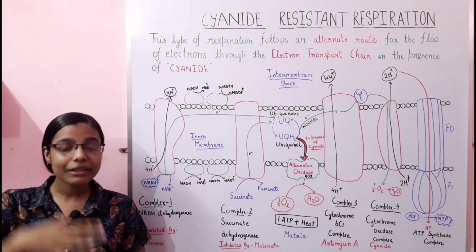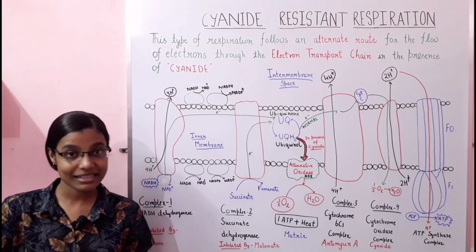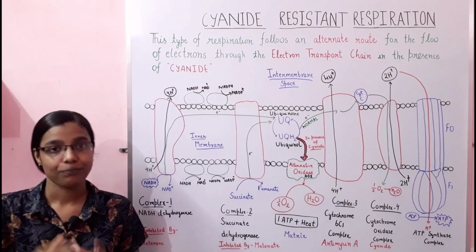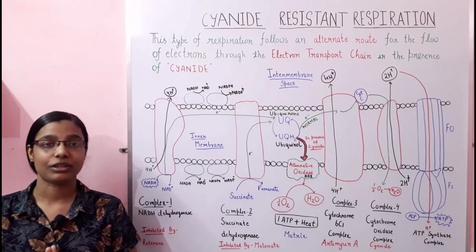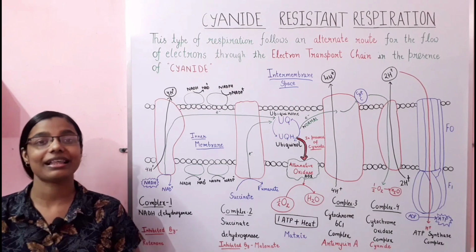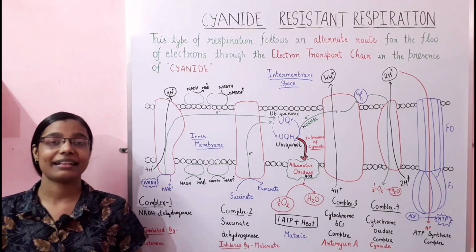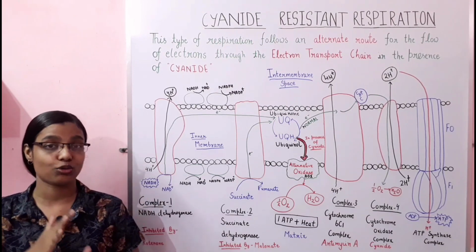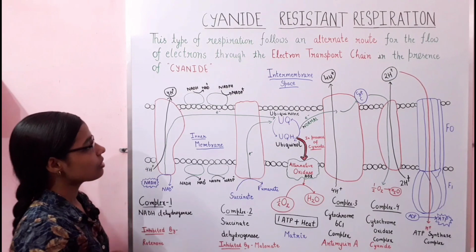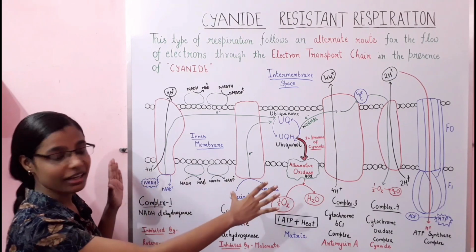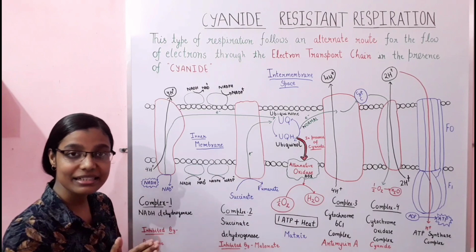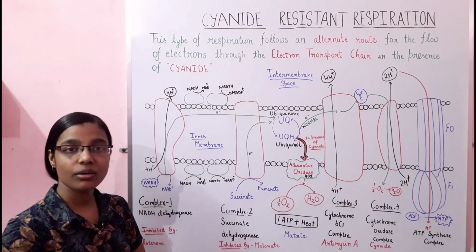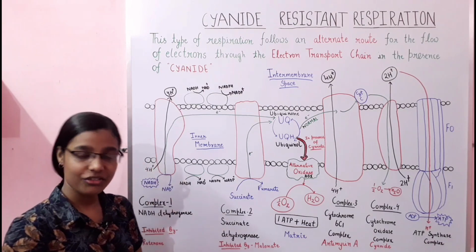When these inhibitors are present within the plant system, they try to inhibit the electron transport chain. So we are going to discuss how inhibitors like cyanide, azide and different inhibitors affect the electron transport chain. Firstly, I have made a diagram here, and this diagram indicates the electron transport chain in normal view, as well as the cyanide resistant respiration.